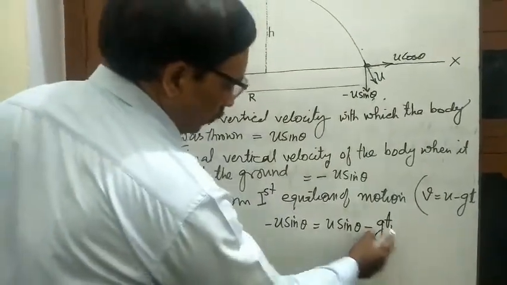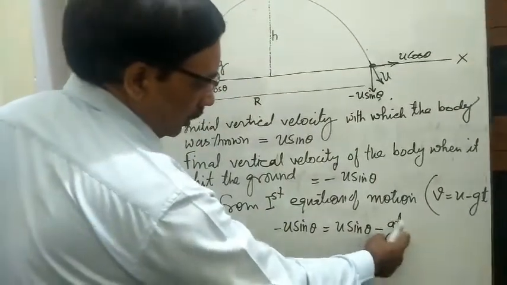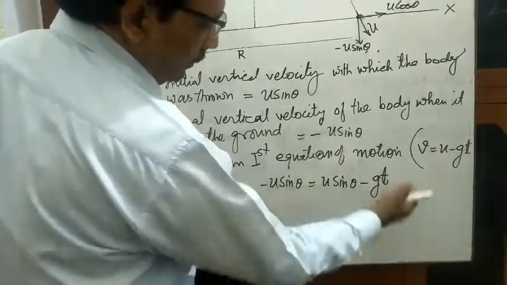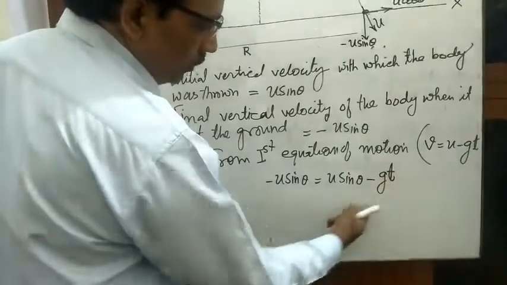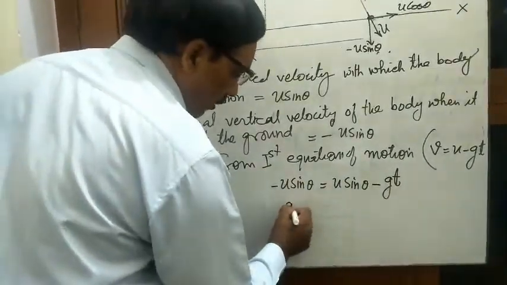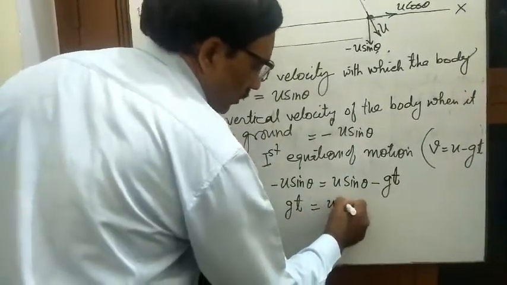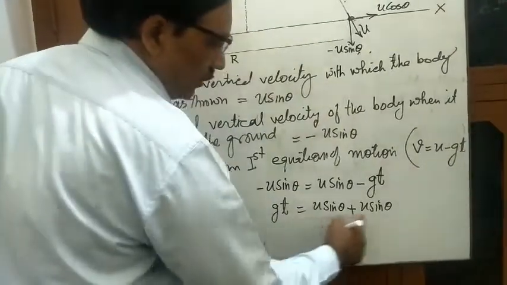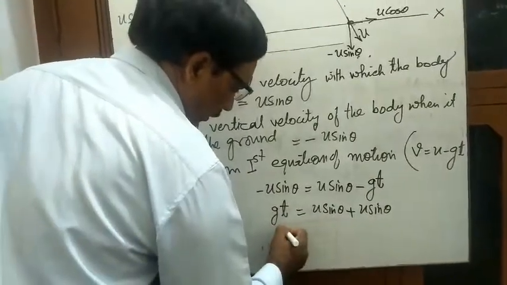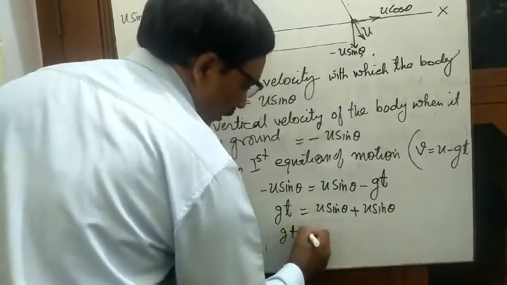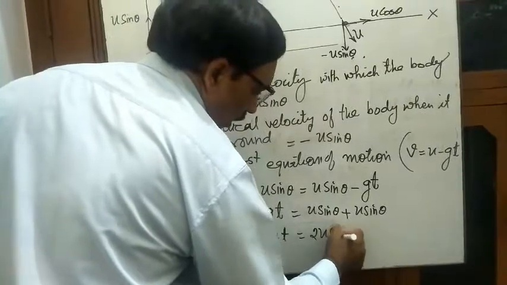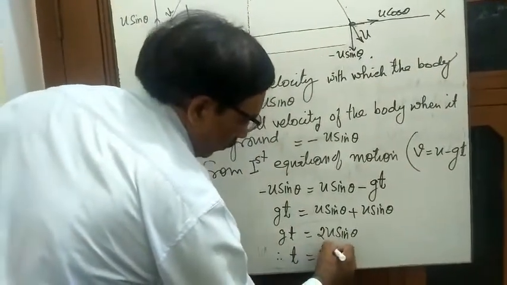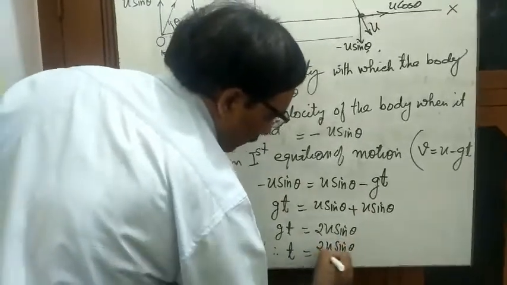Now bring this gt to this side. Minus gt transferred to this side will be positive, and minus u sin theta transferred to that side, the minus will become positive again. So gt is equal to u sin theta plus u sin theta, that is 2u sin theta. Therefore, t is equal to 2u sin theta by g.